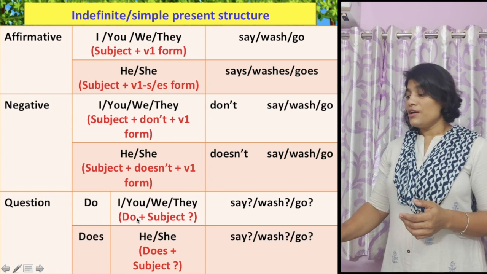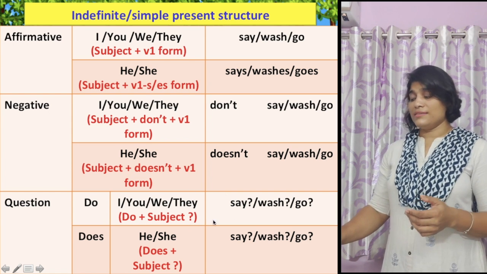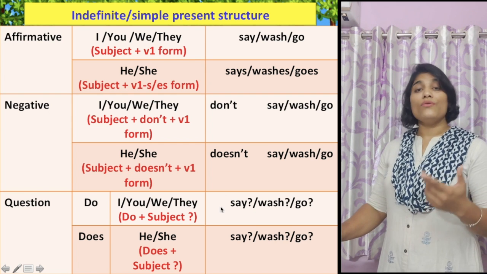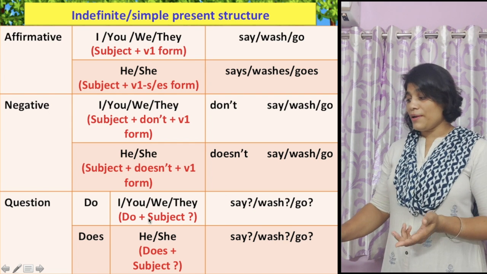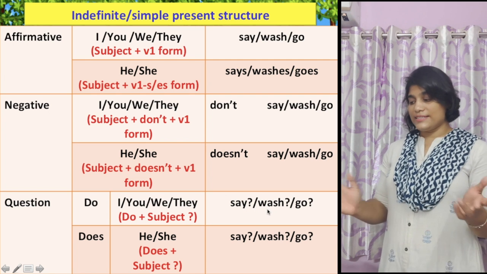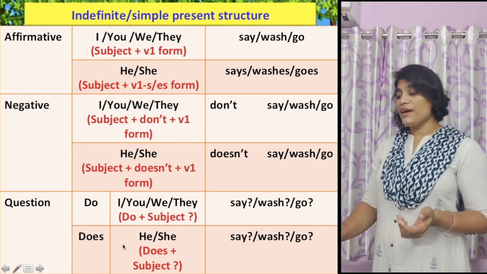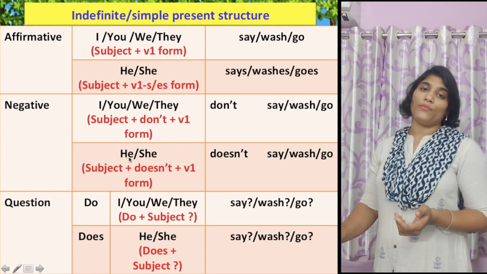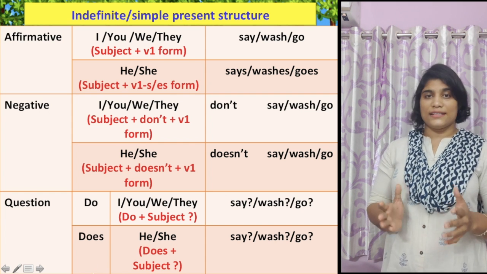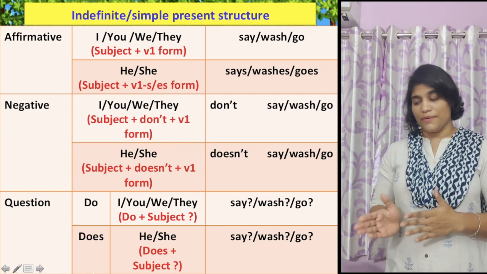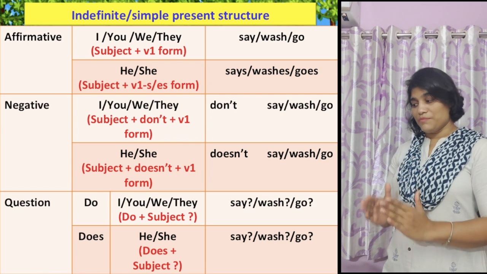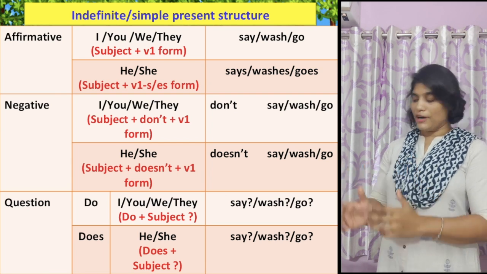For example, do I say this? Do you go there? Do they wash their car? Etc. And a similar thing happens in the case of he or she: instead of do, you have to use does, but the other structure is the same, that is, does, subject, and then the verb.